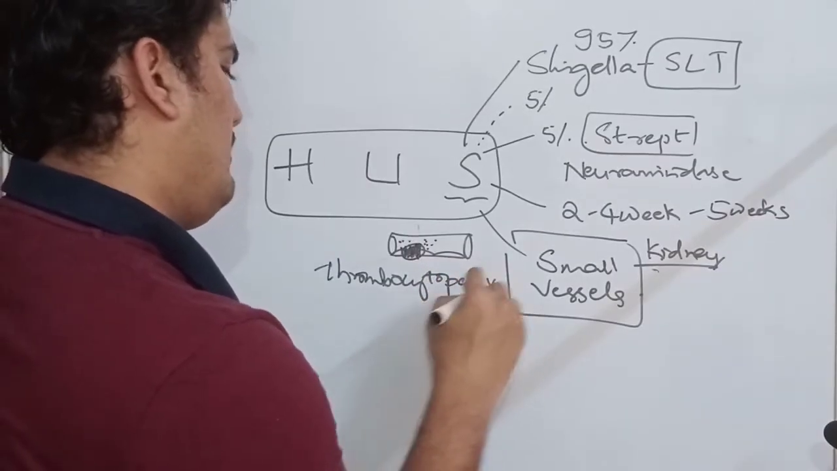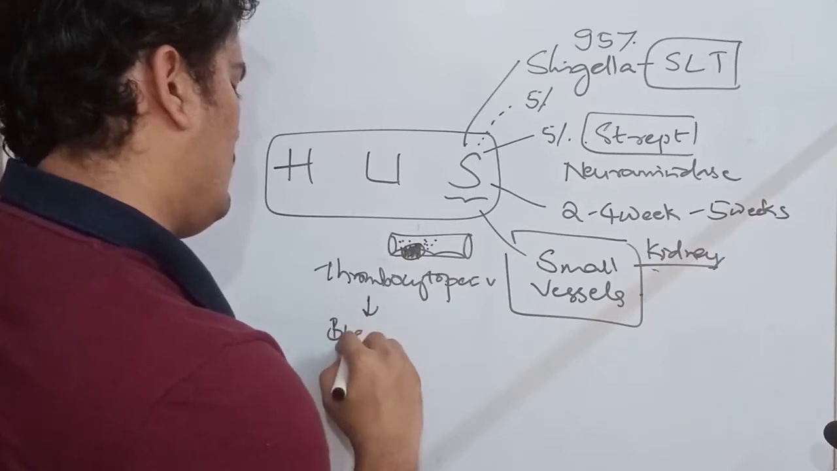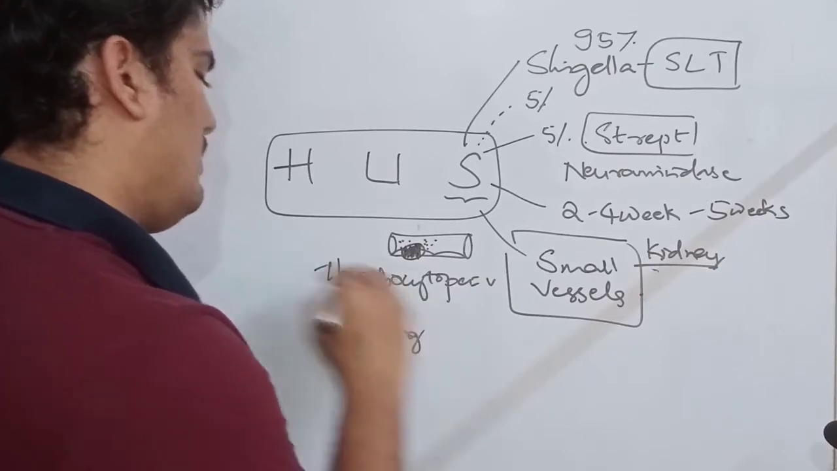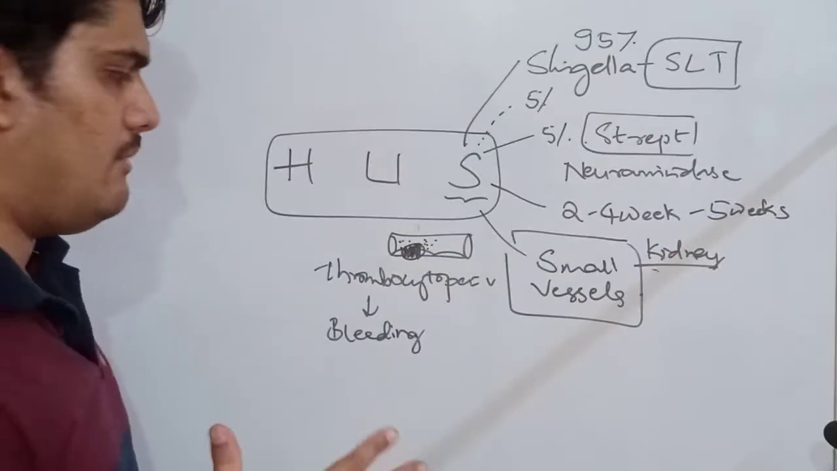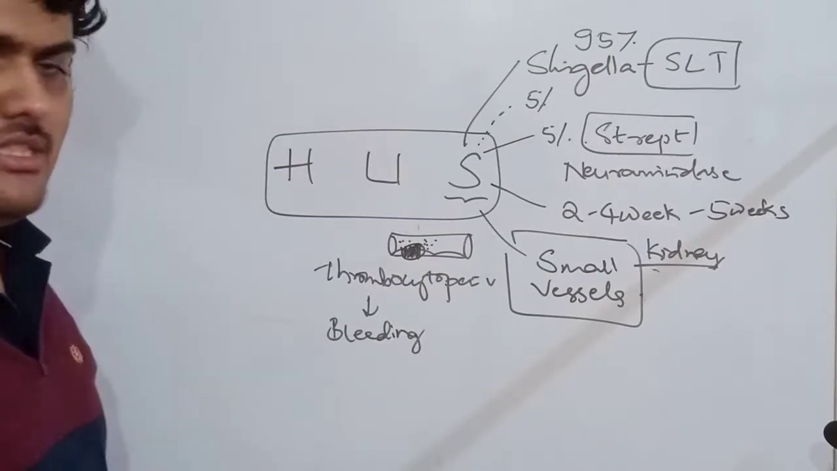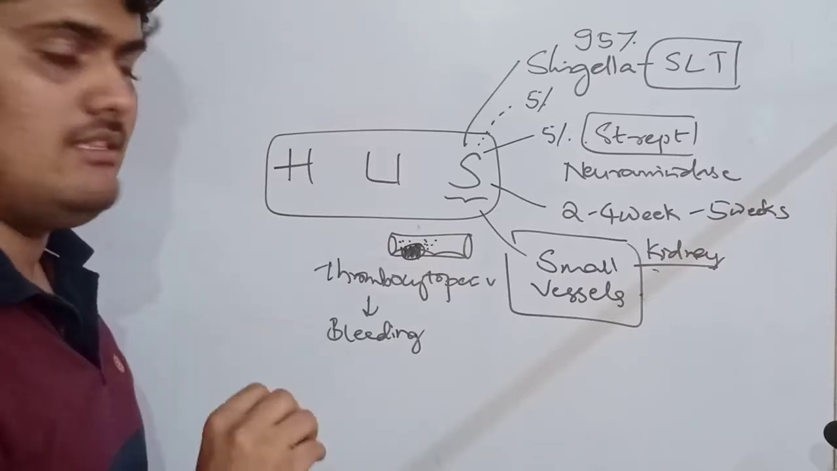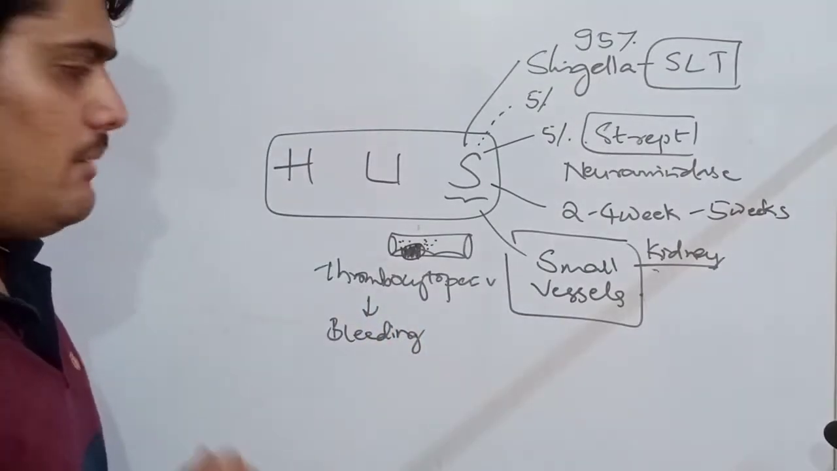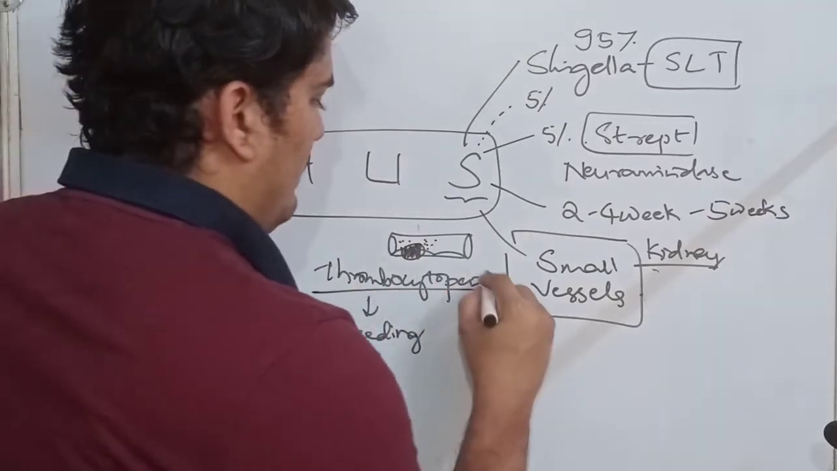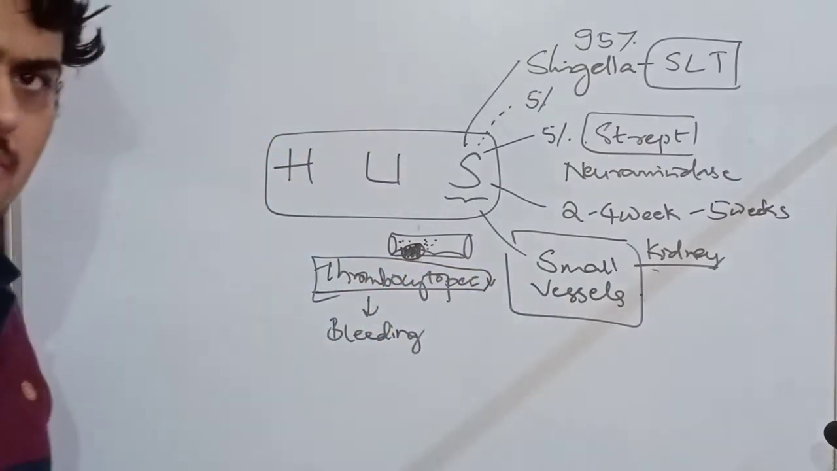This thrombocytopenia will lead to a bleeding episode. If platelets reduce to less than 20,000, that will lead to frank bleeding episodes. Less than 30,000, any injury will lead to a bleeding episode. So thrombocytopenia is a feature of hemolytic uremic syndrome.